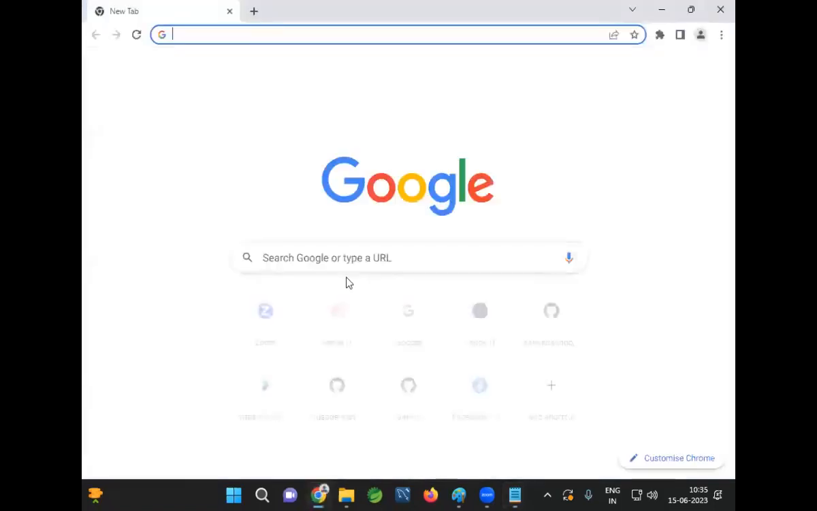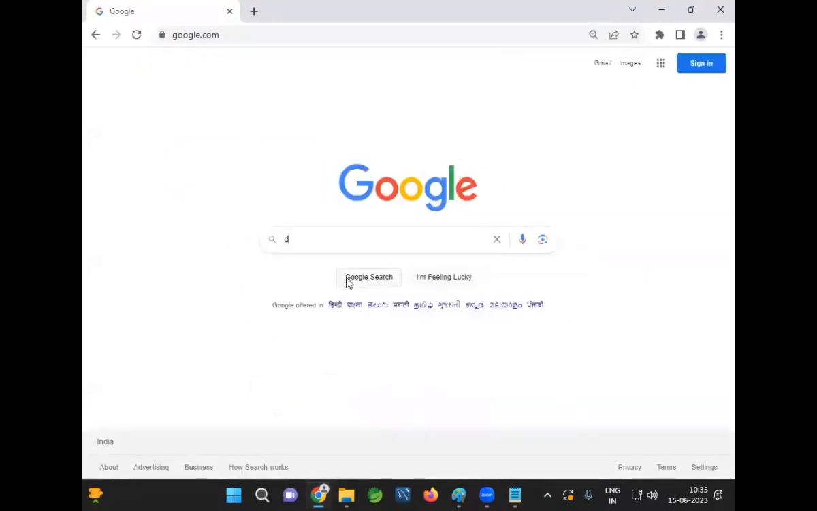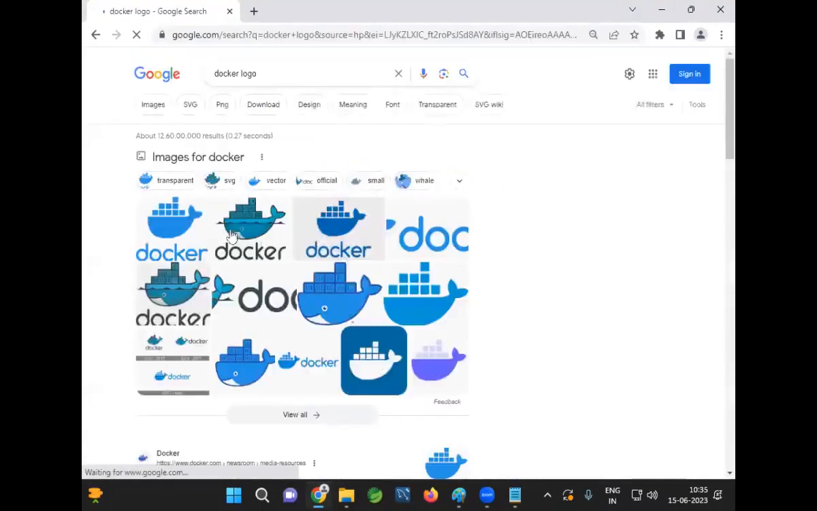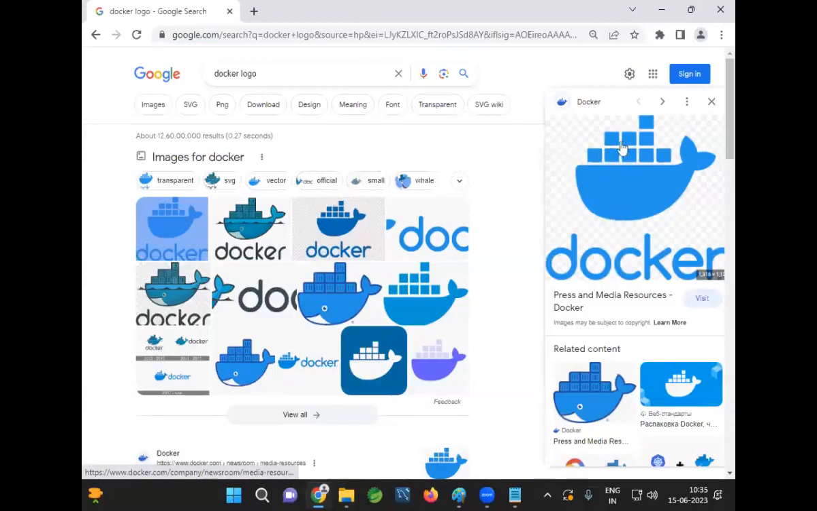If you see the logo for Docker, a ship logo is available. In that ship, there are boxes available. Those boxes are called containers. Why have they given a ship? They have given a ship because we can transfer Docker containers easily from one machine to another machine. These Docker containers are easily portable. We can easily execute Docker containers on any computer. That is the reason they have shown the containers on a ship.